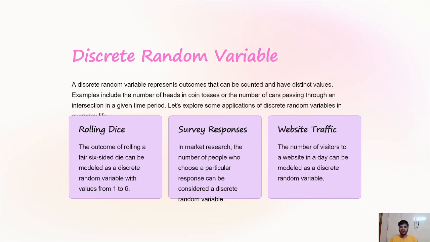time period. Now we see some real life applications of discrete random variables in everyday life. First one is rolling dice. The outcome of rolling a six-sided die can be modeled as a discrete random variable with values from 1 to 6. Second is survey responses in market research. The number of people who choose a particular response can be considered a discrete random variable. We have website traffic. The number of visitors to a website in a day can be modeled as a discrete